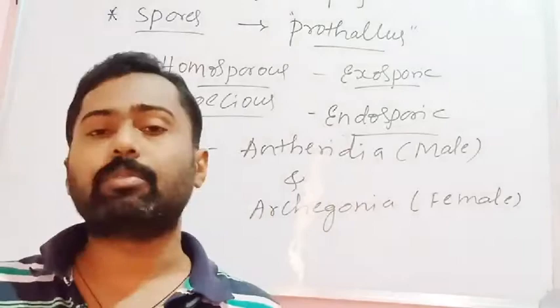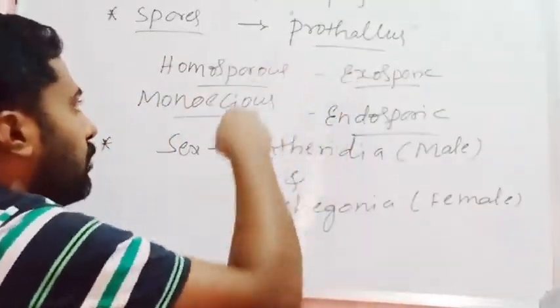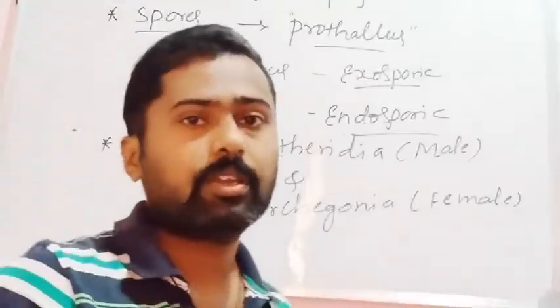Archegonia. This is similar in structure to the bryophytes and they are embedded in the thallus. It means they are found embedded in the thallus, or sometimes they may be protruding from the